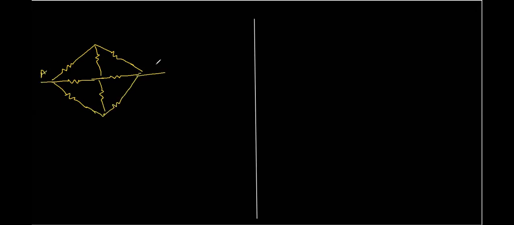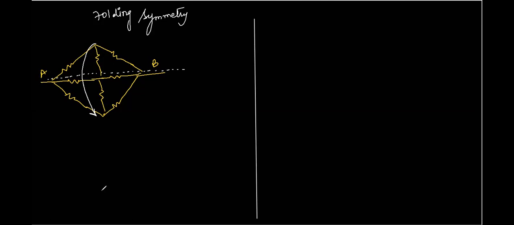Let's say this is point A, this is point B. Now we are talking about a symmetry called folding symmetry. What does this folding symmetry look like, Atul? See this line about which A and B are joined, this particular line. What we do is we try to fold our circuit about this line and see if it is symmetric about it. Tell me, is it symmetric?